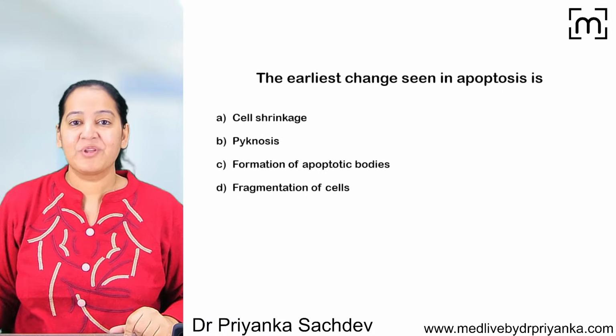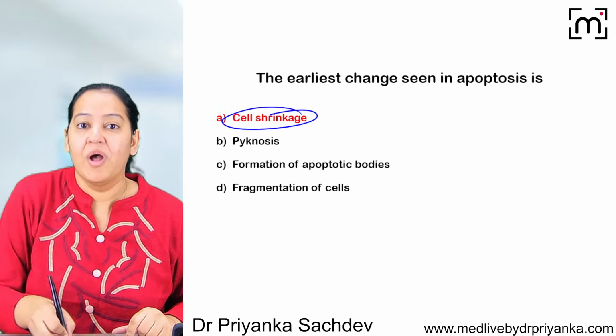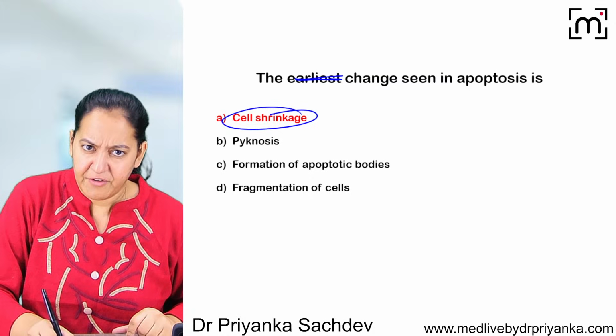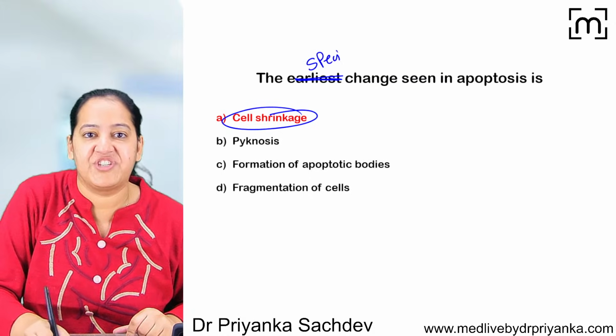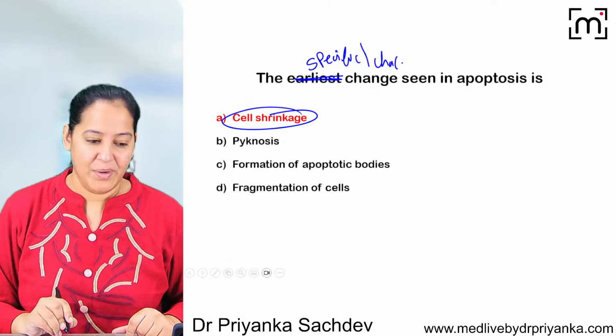What is the correct answer? What is the earliest change in apoptosis? Obviously cell shrinkage. We all know. But if I change the question, instead of earliest, if I ask what is the most specific change or what is the most characteristic change in apoptosis, what is their answer now?